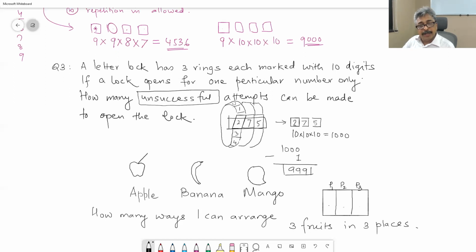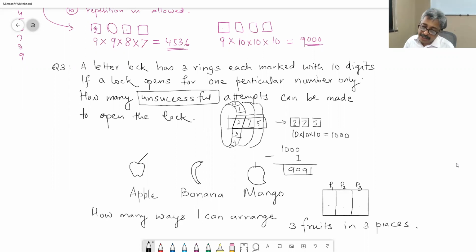But I want to show my customers which 3 fruits I have. How many ways I can display? I can arrange 3 fruits in 3 places. Very simple. The question in English that you should ask is, out of these 3 fruits, I want to display 3 fruits because I sell these 3 fruits at 3 different places.